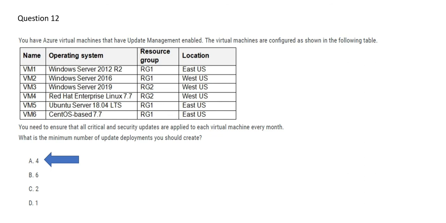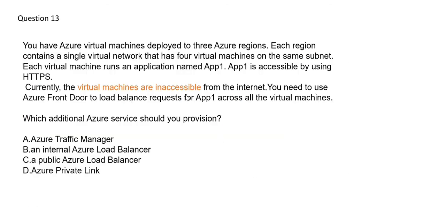Let's move forward. So here's a question. This is a story, and what we need to understand here is the keyword: current virtual machines are inaccessible from the internet. So what is happening is they already have Front Door. See, what is Front Door? Front Door is a global load balancer. It is similar to Traffic Manager. Traffic Manager is also a global load balancer. So you have Front Door to load balance requests for app one, and they are asking which additional Azure service should you provision, and the key is virtual machines are inaccessible from the internet.